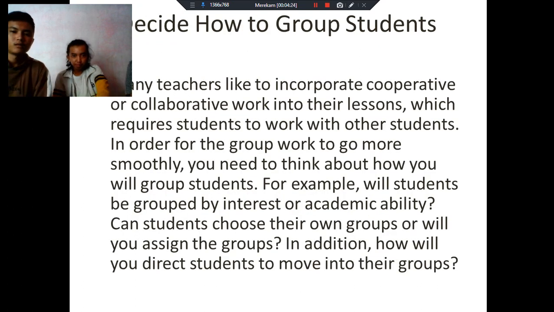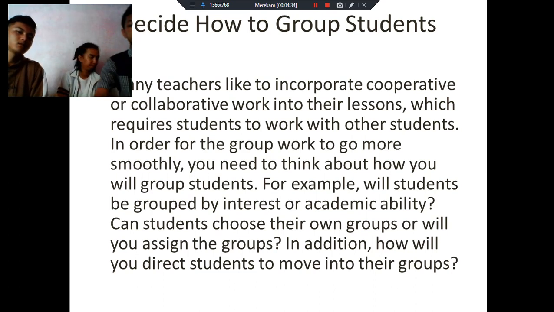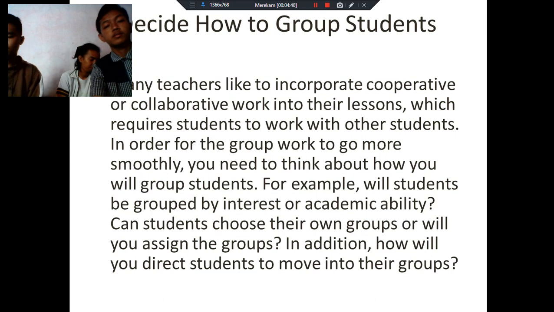Okay, that is enough for Daril for the part that he showed. And now I give the time to Fahmi Ardika. Thank you, moderator. Decide how to group students.